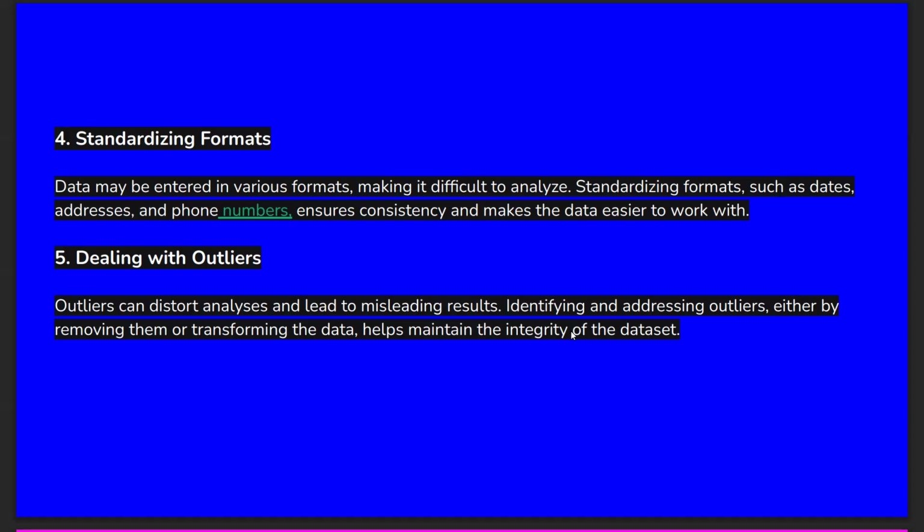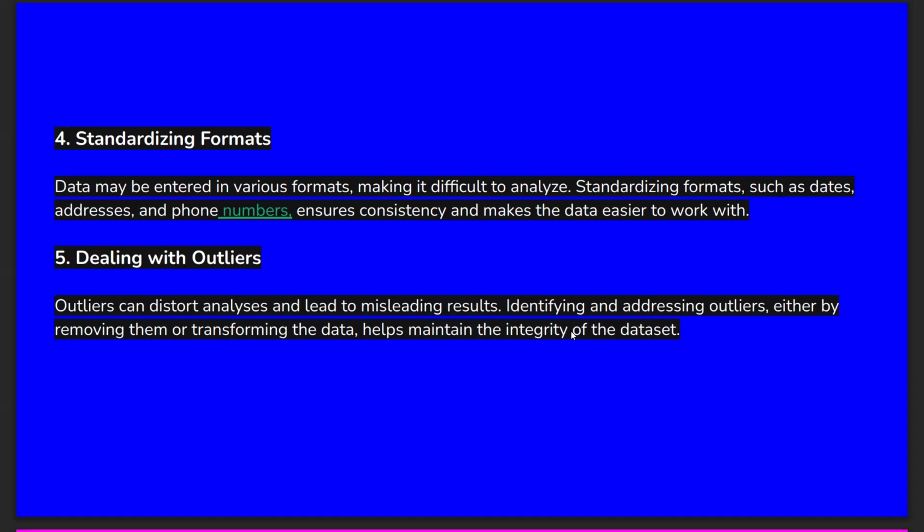Next one, dealing with outliers. How do we deal with outliers, and what do we mean by outliers? We will see now. Outliers can distort analysis and lead to misleading results. Having outliers in the data set will lead to inaccurate results, meaning we don't get the exact results. The outliers will affect those types of results.